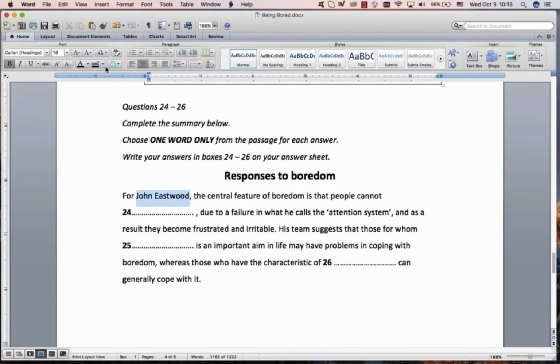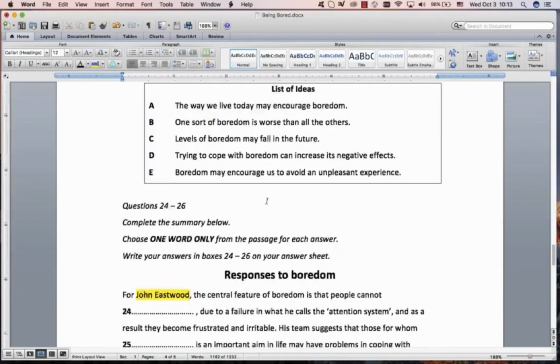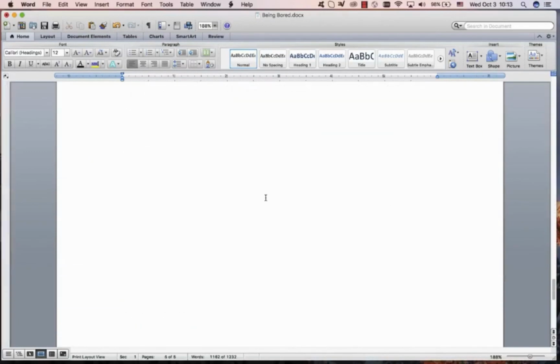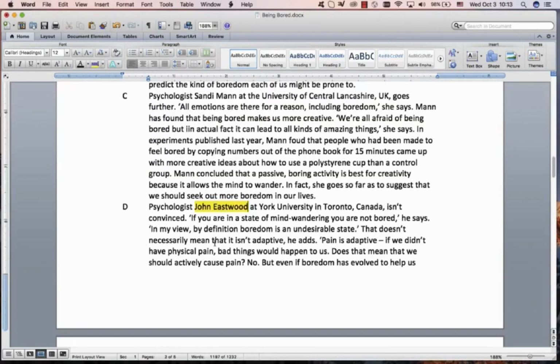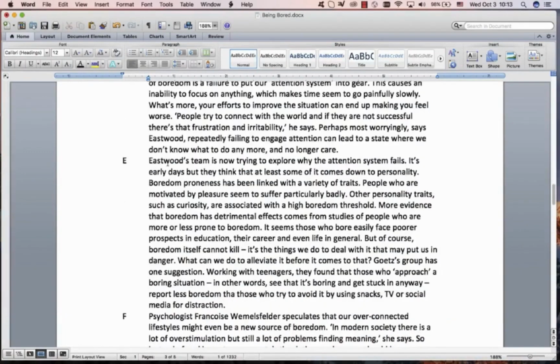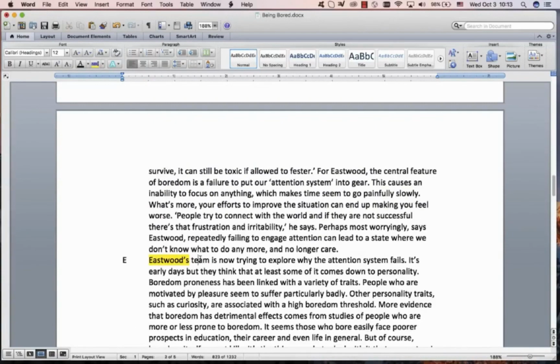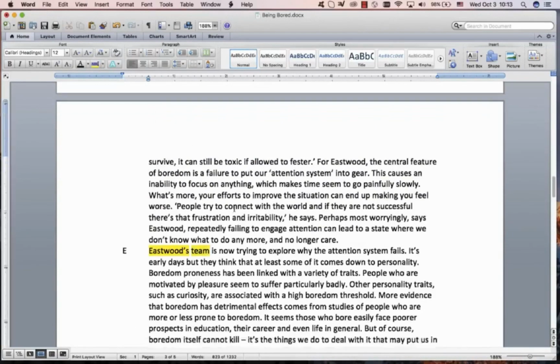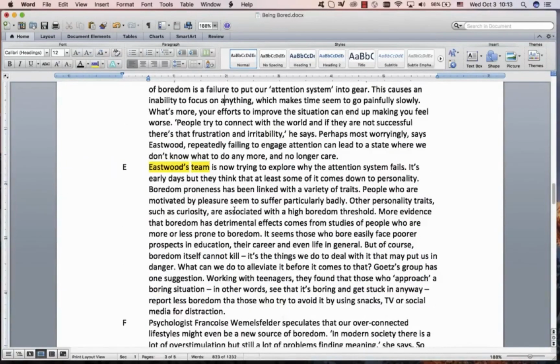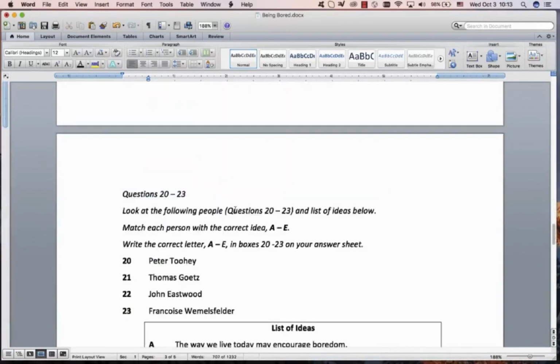Let's find where it comes from. Scan for John Eastwood. So John Eastwood, we will see, is over there. We know that it's the first time we see him because they say who he is and where he works, so they introduce him there. But please notice that it's also over there. An important thing is that they use this word over here, and that comes in over there as well. So it tells us we're probably looking at both of these paragraphs, not just one, D and E.